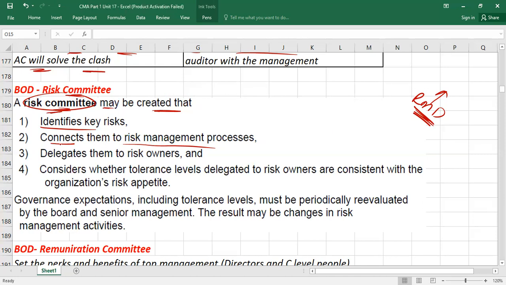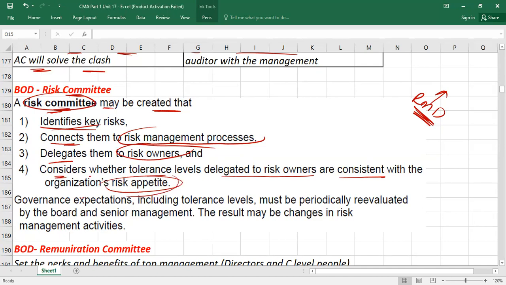So a risk committee may be created that identifies key risk, connects them to the risk management process, and then what? Delegates them to the risk owner. The risk management department can delegate this to the risk owner. Risk owner means who is actually responsible to manage the risk. As I gave you an example, a risk relevant to finance is the duty of finance people, right? So they will delegate, okay, manage it, and they will also check whether the tolerance levels delegated to risk owners are consistent with organizational risk appetite.